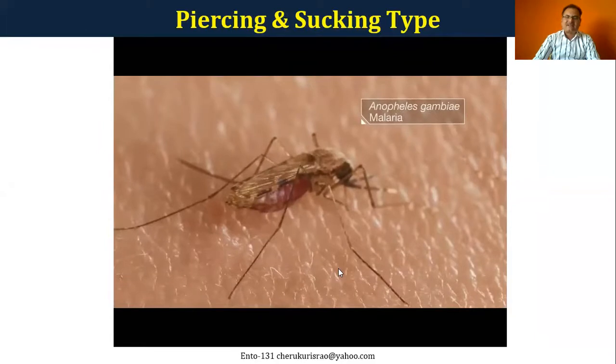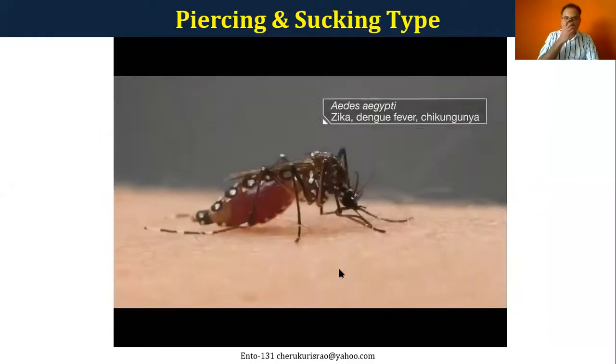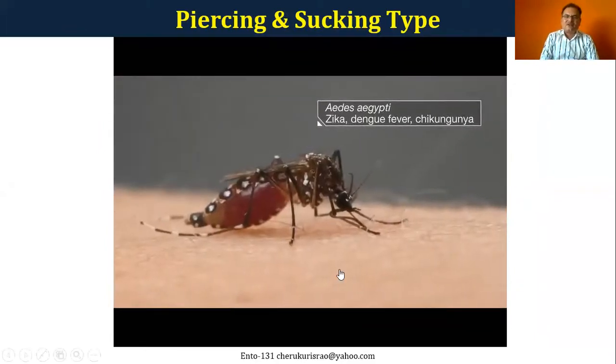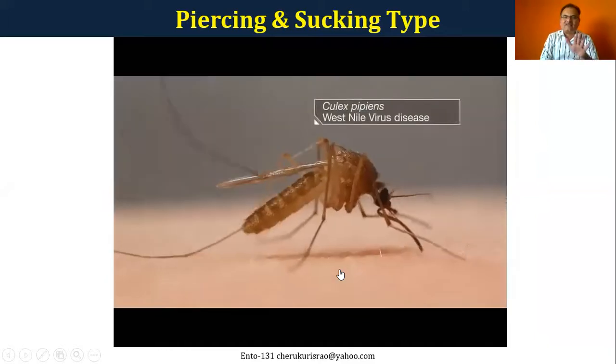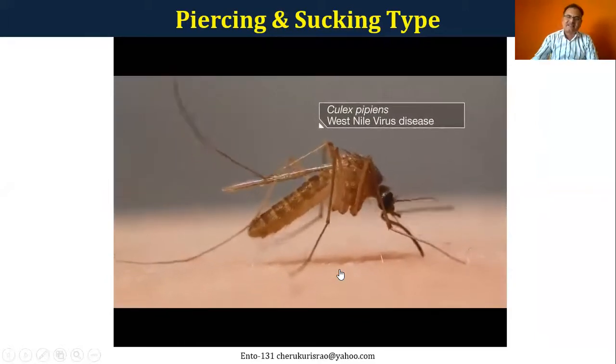This lower lip is a kind of structure which has got an opening, and during the resting stage all these stylets which are useful for piercing will be rested inside that.